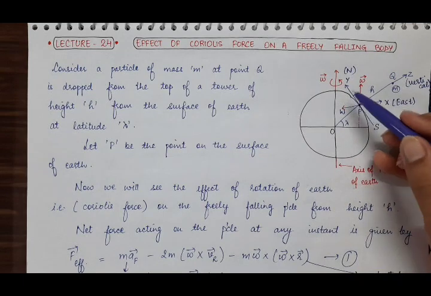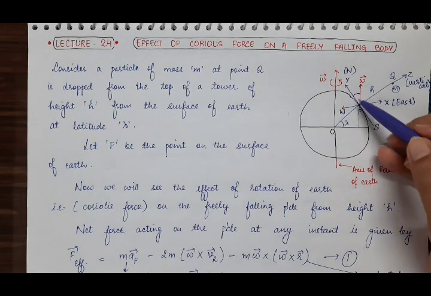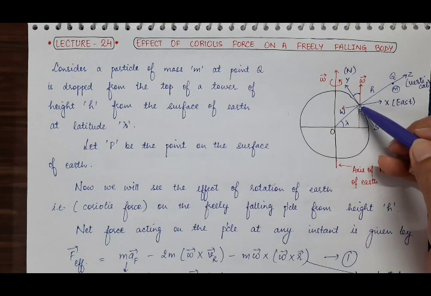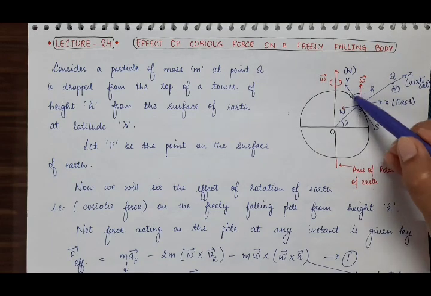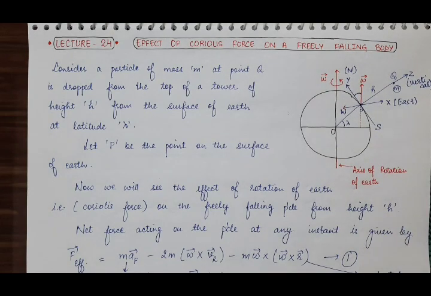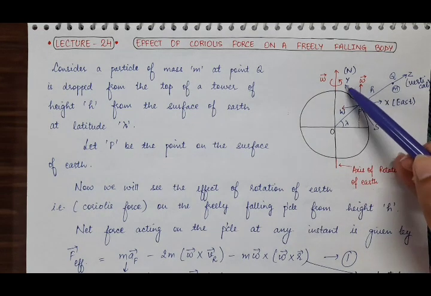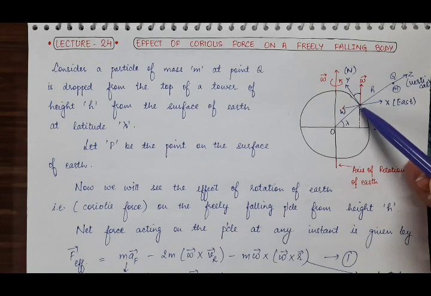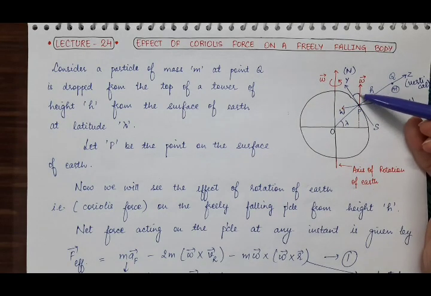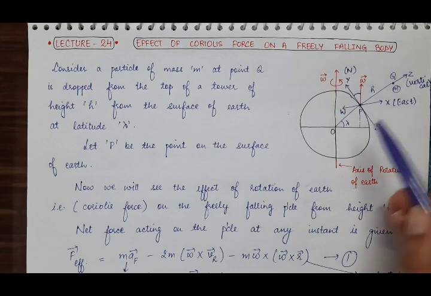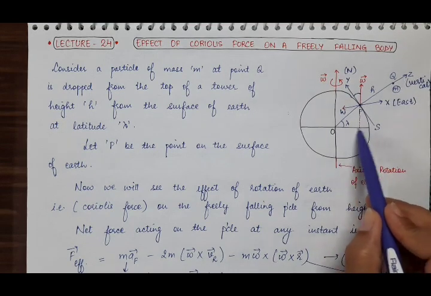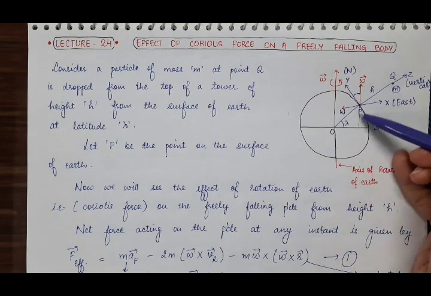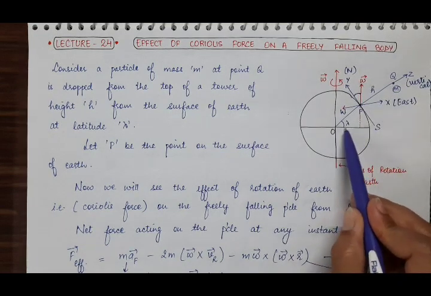See, the tangent to a circle, or the tangent to any spherical body, is always perpendicular to its radius. This you have studied in mathematics, in your 9th standard. So this tangent y-axis will be perpendicular to this radius, and if you draw this omega vector up to this line, then this omega vector is also perpendicular to it.